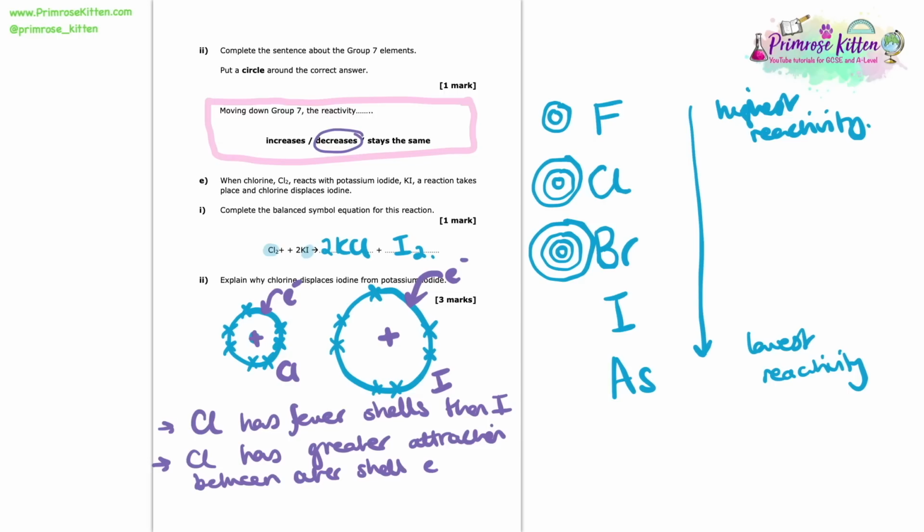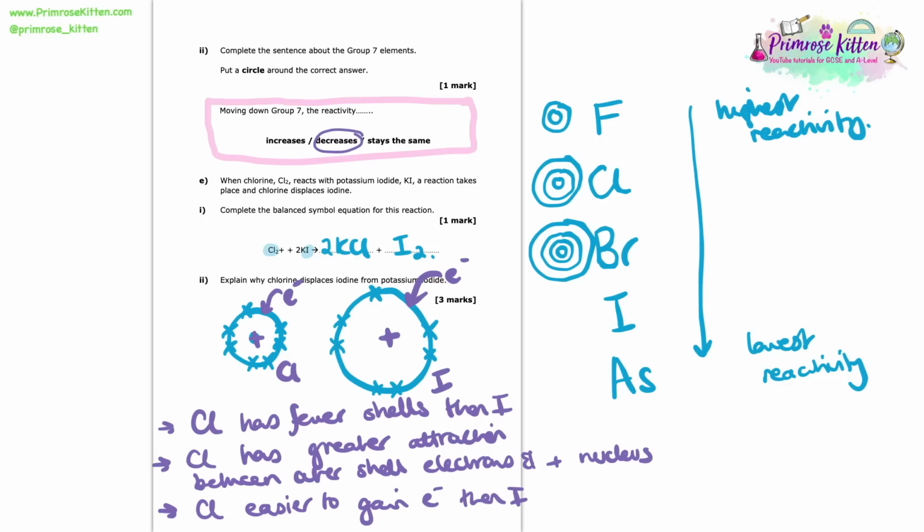And due to this fact, we know that chlorine is going to be able to gain that extra electron much more easily than iodine will. So that would be how we get the 3 marks in a question like this. We show that we understand that chlorine has fewer shells than iodine. We understand that that means that chlorine is going to have a greater attraction between the outer shell electrons and the nucleus.